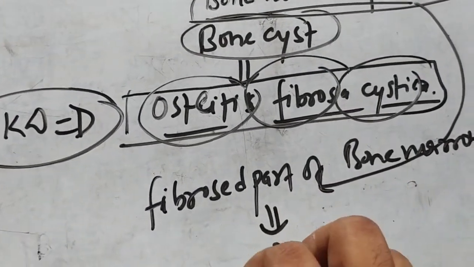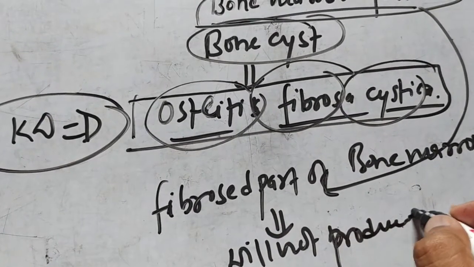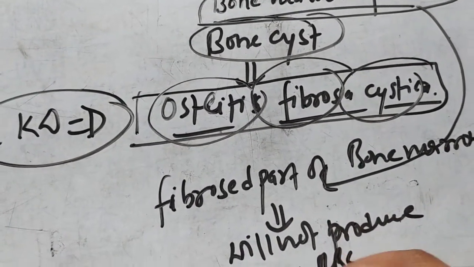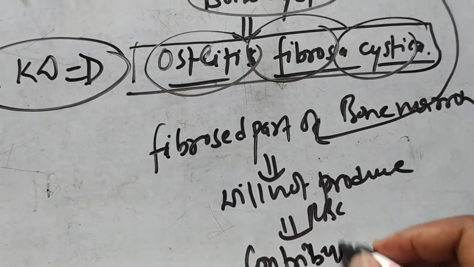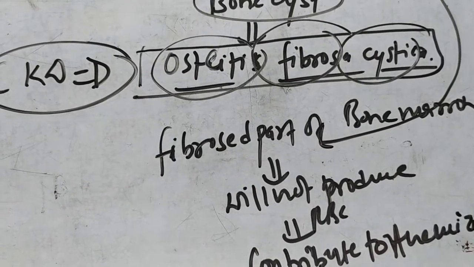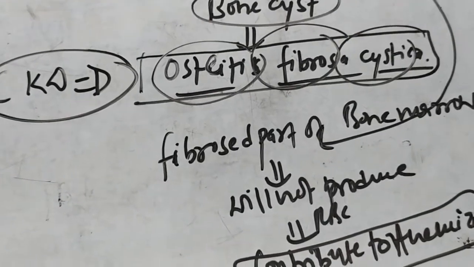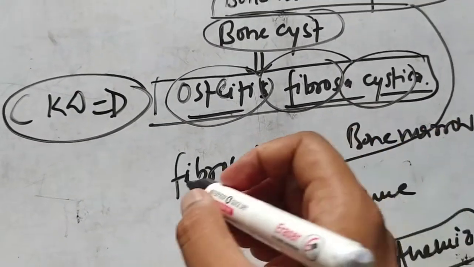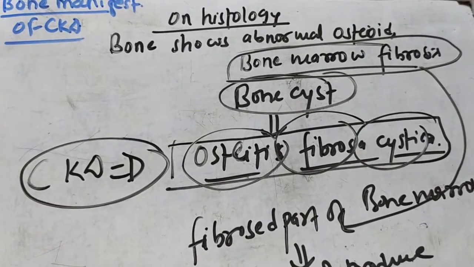So it will not produce RBC, and it will also contribute to anemia. So you saw now that the anemia is also due to decreased erythropoietin production, and anemia is also due to the fibrosis of the bone marrow. So this is the bone manifestation in the patient of CKD.